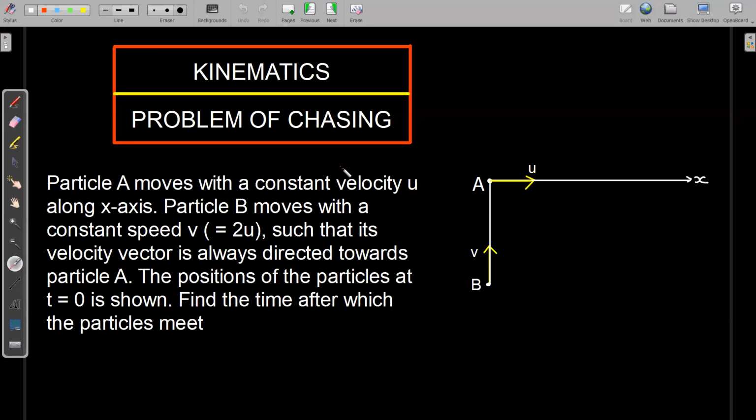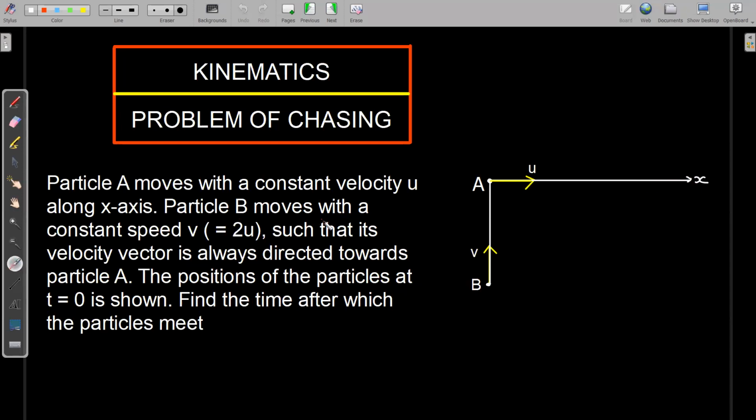So here we have a classic chasing problem. It is given that a particle A is moving with a constant velocity u along the x-axis. So this particle is moving with a constant velocity. Speed is constant as well as the direction is constant. It is moving in a straight line along the x-axis.